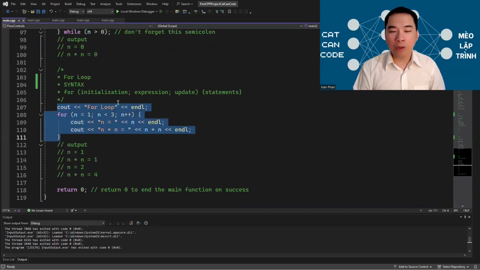A for loop is also similar to a while loop, but the difference is that the statement that changes the condition is right up here inside the for loop declaration.